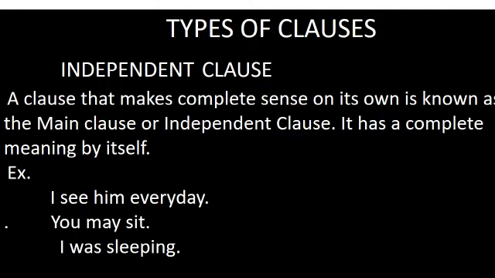Types of clauses: independent clause and dependent clause. An independent clause is a clause that makes complete sense on its own. It is also known as main clause or independent clause. It has a complete meaning by itself.